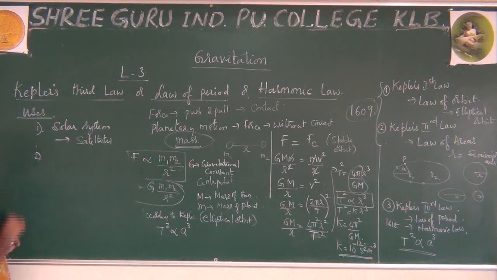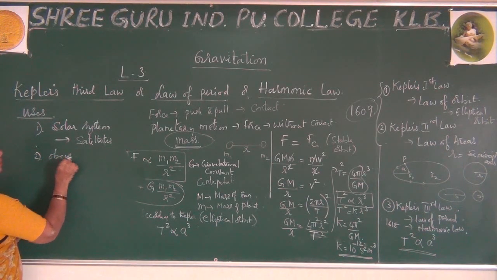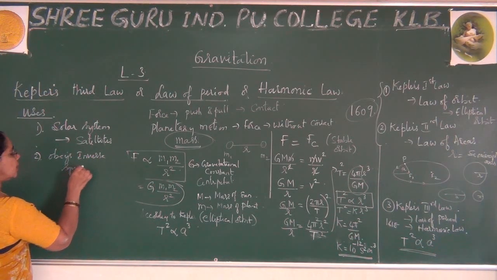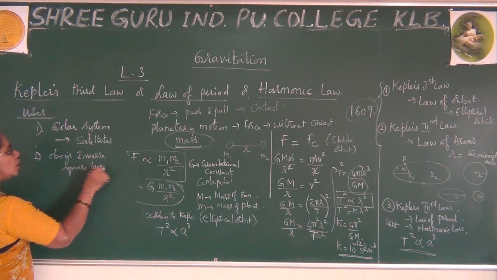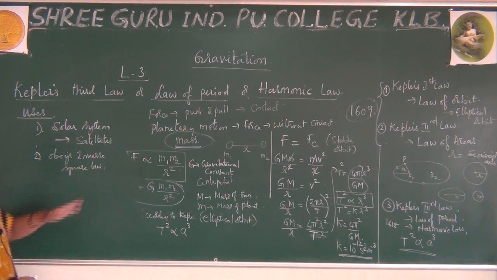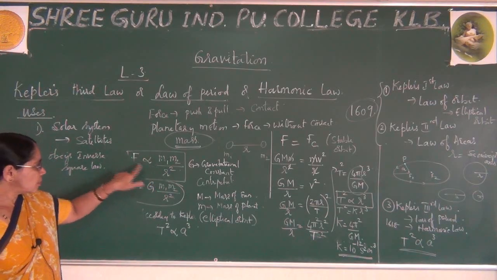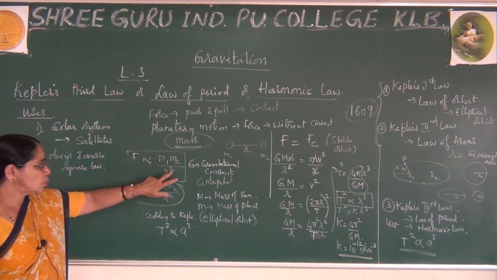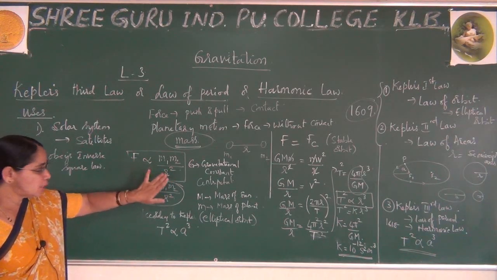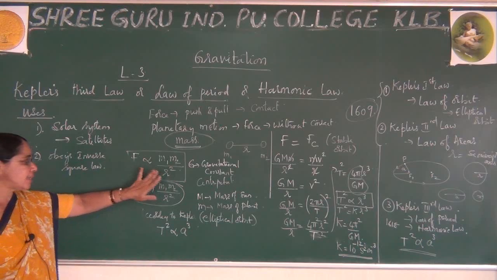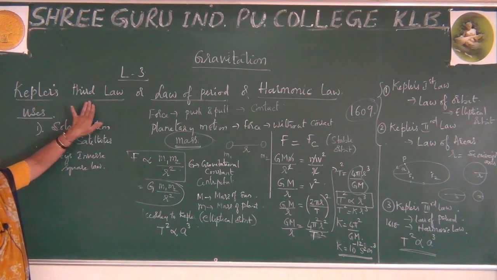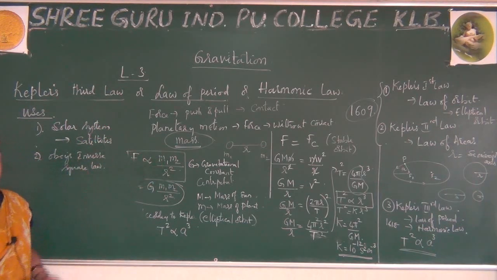The second point: this always obeys the inverse square law. You will learn this law in the next class, the universal law of gravitation, where we explain that the force is inversely proportional to the square of the distance. That we will explain in the next class. So it also explains the inverse square law. So Kepler's law is also useful for Newton's law of gravitation.